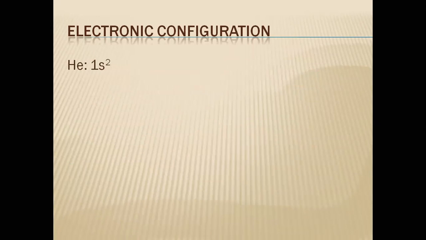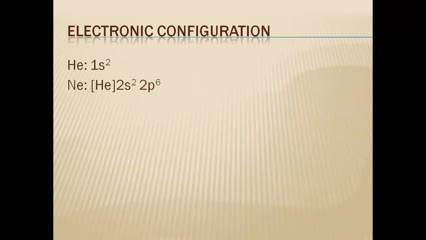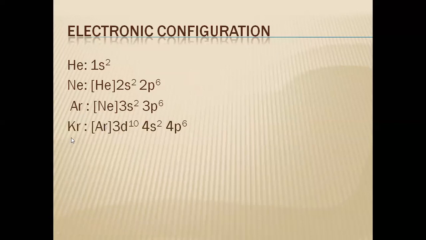Helium, atomic number 2, it is 1s2. Neon, atomic number 10, it is 2s2 2p6 in the valence shell after helium. Then argon, here already 10 is over, then 3s2 3p6. You should know the writing of the electronic configuration also. Krypton, now here the filling of d orbital starts, so it is 3d10 4s2 4p6, not just argon 4s2 4p6.